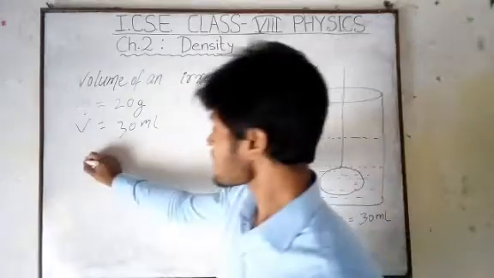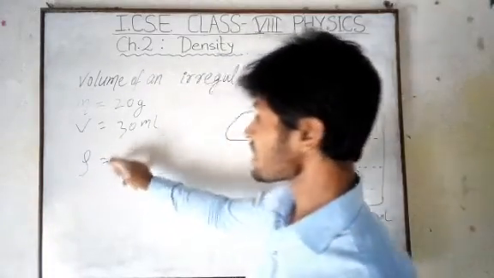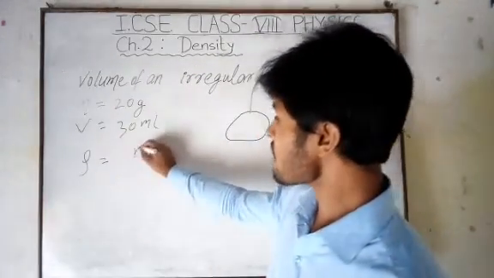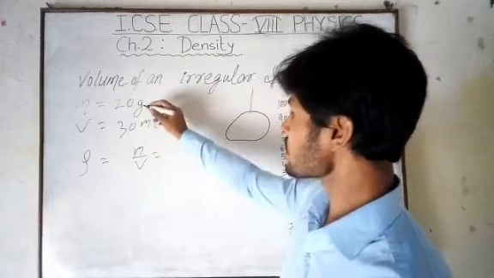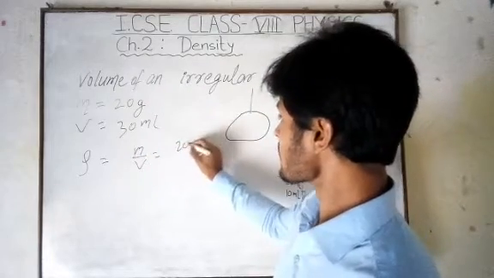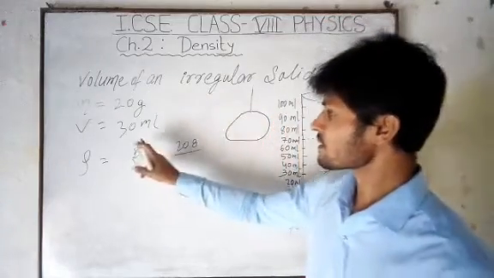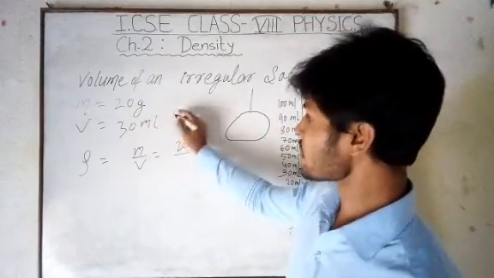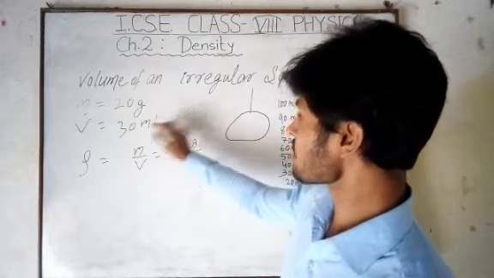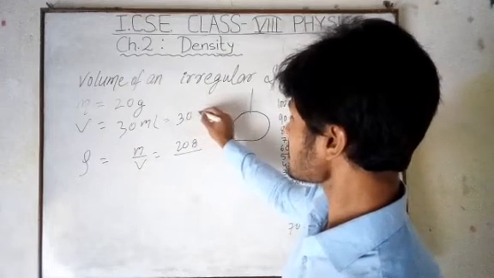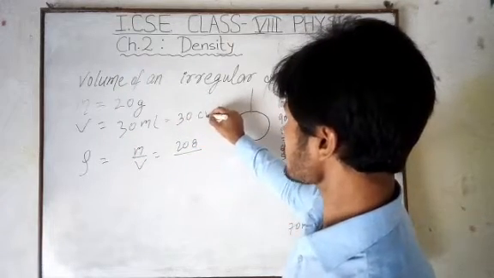Now it is a very easy task to find the density. Rho equals m by v. So m is 20 gram and the volume is 30 ml. We have to change the 30 ml into centimeter cube. So this becomes 30 centimeter cube.